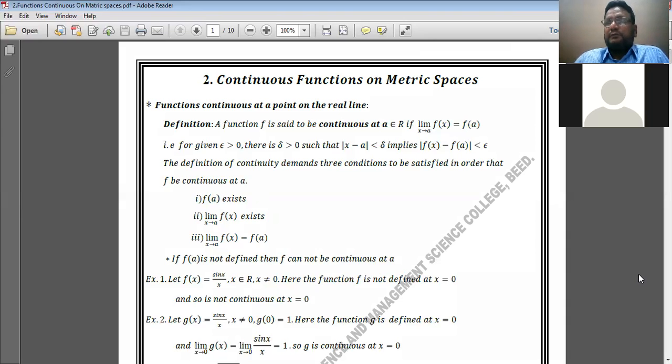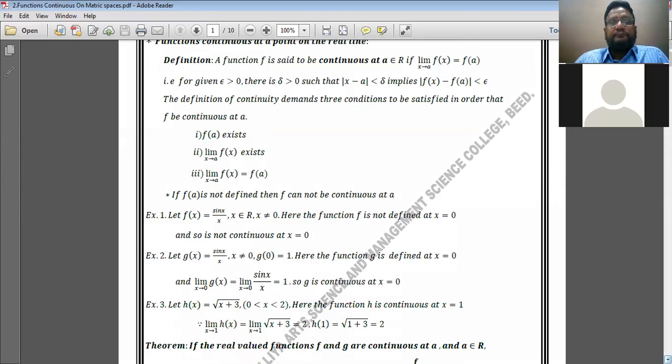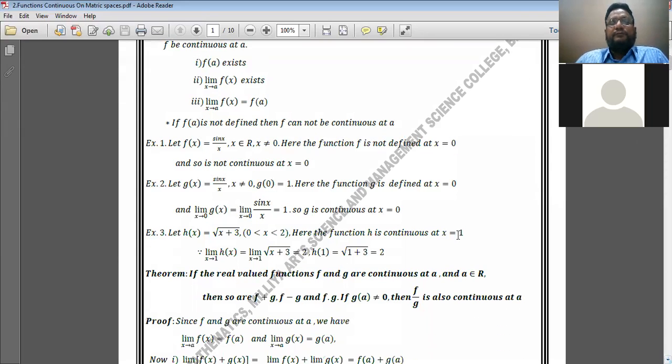Now see example number 1. The function is defined in this way: f of x is equal to sin x upon x, where x belongs to R and x is not equal to 0.